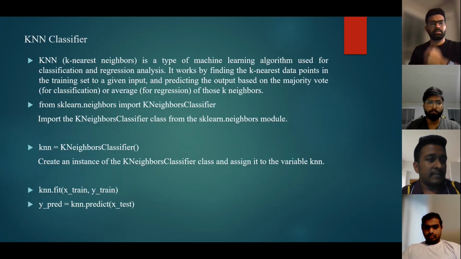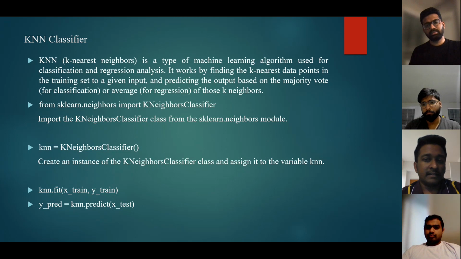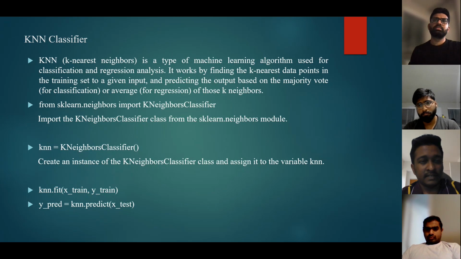Coming to the next classifier, that is the KNN classifier. KNN is a machine learning algorithm that is used for classification tasks, same as random forest, and it is also known as a lazy learning algorithm, which means it doesn't learn a model from the training data. Instead, it memorizes training instances. It mainly works by finding the closest neighbors to the given input data, and then it assigns the data points to the nearest neighbors. The class label of the new data is determined by majority vote among the k nearest neighbors.